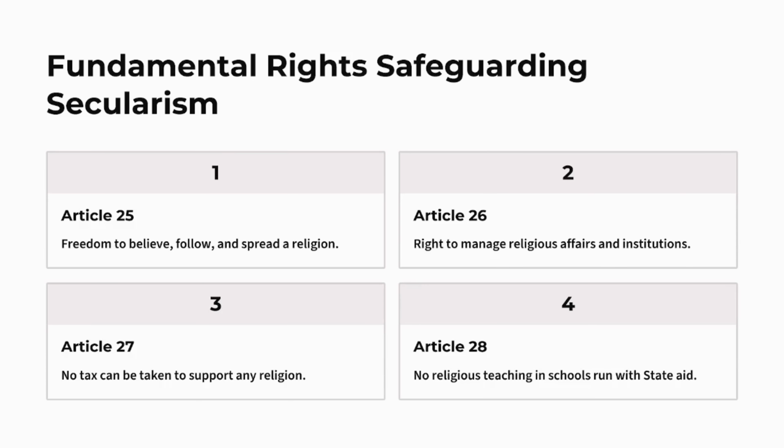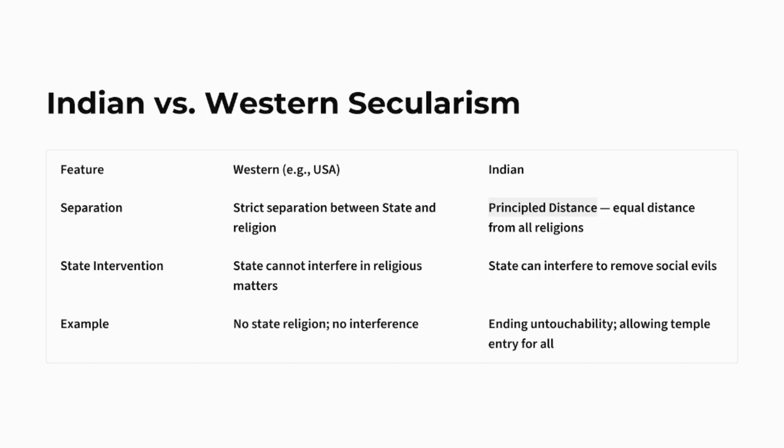Then Article 26 says the right to manage religious affairs and institutions. Then Article 27 says that no tax can be taken to support any religion. Article 28 says that there is no religious teaching in schools that run with state help. Okay, if you want to take a screenshot of this, you can take the same.